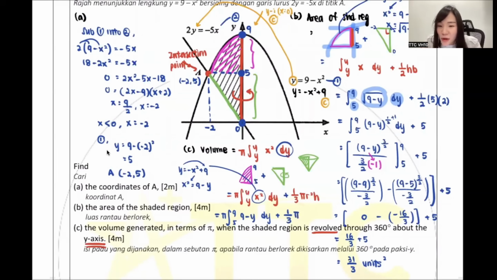Again, can anyone tell me what my radius is? Very good, Nurin, 2. Don't get it wrong, who said 5? So it is 2. Can you see? You better draw your cone shape out. You will know whether your cone is standing or lying down. Now they are standing, so your radius is the horizontal part. The horizontal part, isn't it negative 2 to 0? The gap in between is 2. Next is the height. The height is the vertical part, so based on the vertical part, 0 to 5. It will be 5.